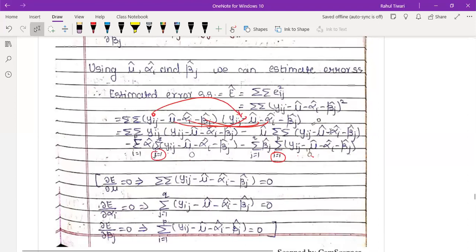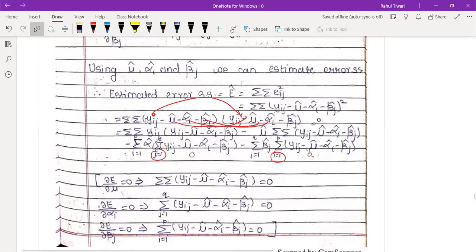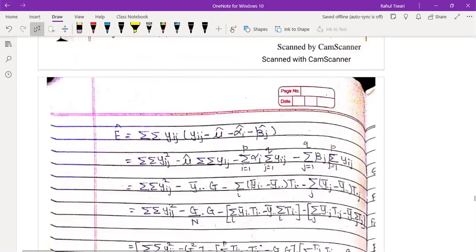Just substitute all these values and take double summation over i, here, similarly here. So these all three terms are going to be 0, which is exactly the same way as you did in one way ANOVA. Just check it out. If you didn't get it, I am going to show you in the next class. So we are left with only the first part. See how this becomes simple. Only the first observation multiplied with the next bracket.